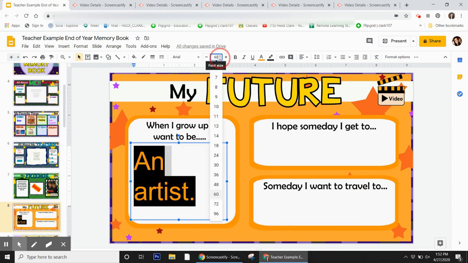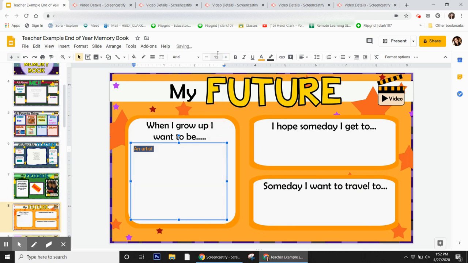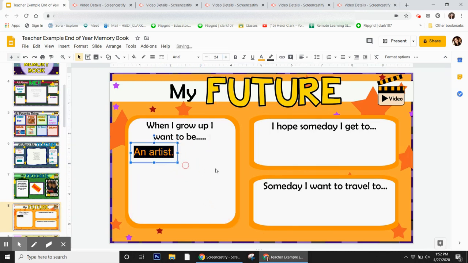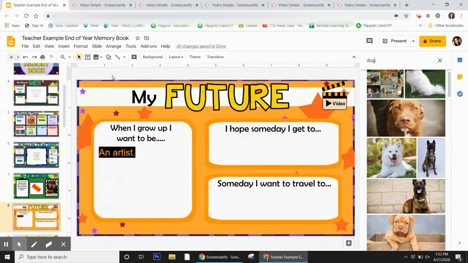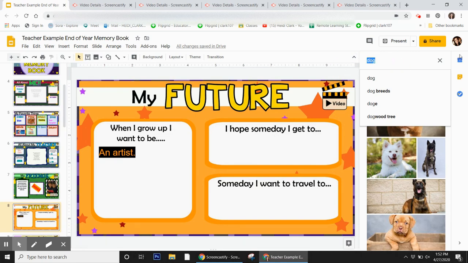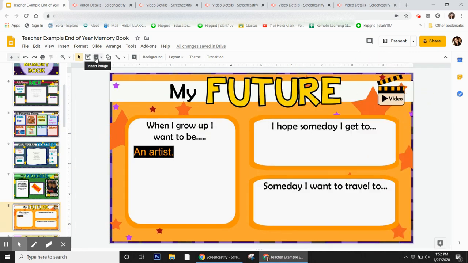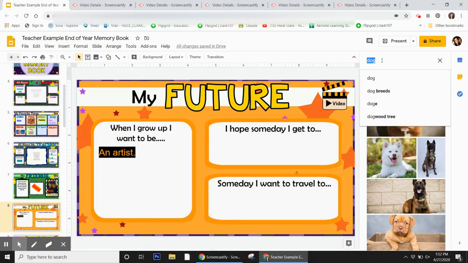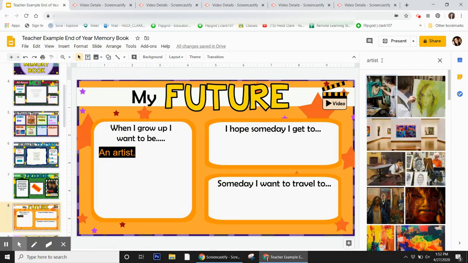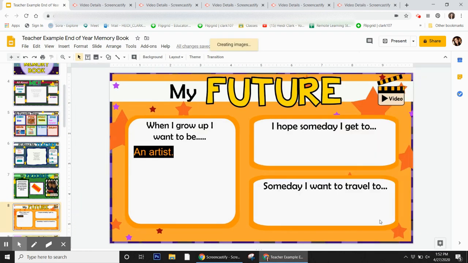So I'm going to make this small again because I don't want to get rid of it. Maybe not that small. Now I'll make the text box a little smaller. I think I want to put a picture right here of what I want to be when I grow up. Now remember, to put a picture, you go to the mountains. There they are. I'm going to put a picture from the internet. And I'm going to search for, whoops, I'm going to search for artist. And then I will pick a picture, click once, and insert.